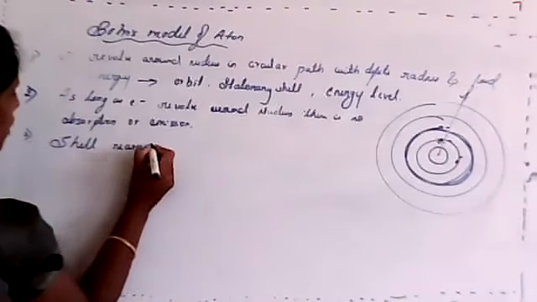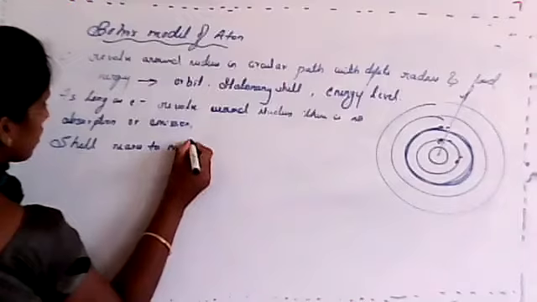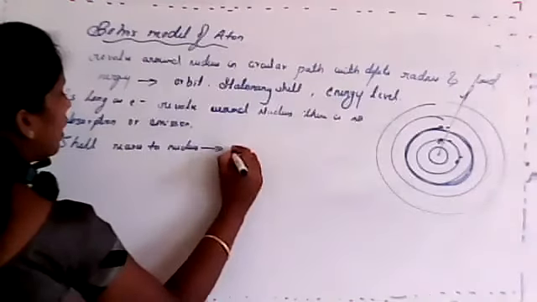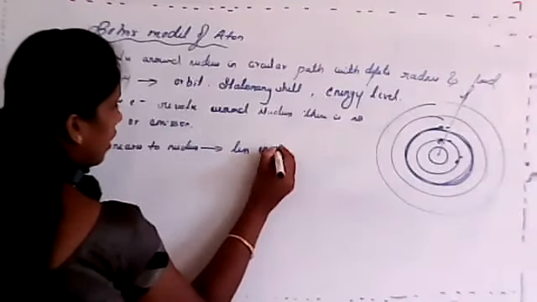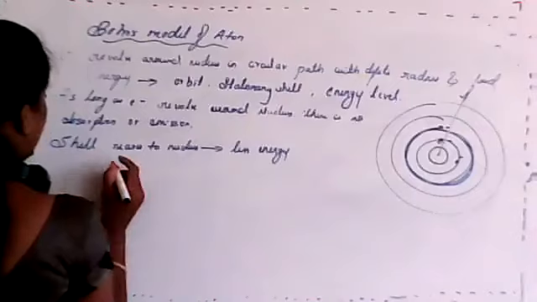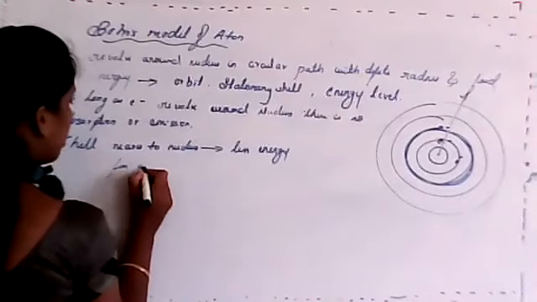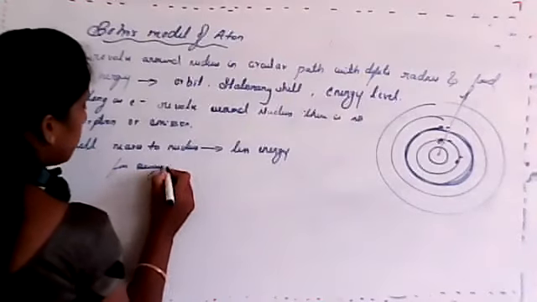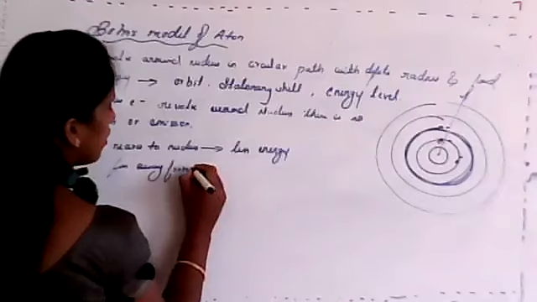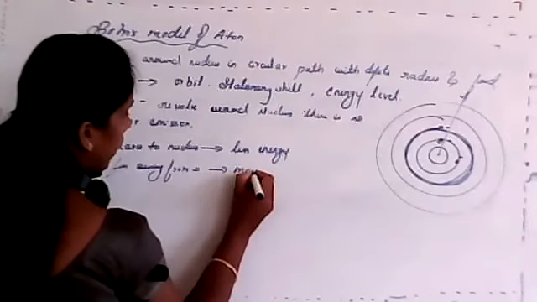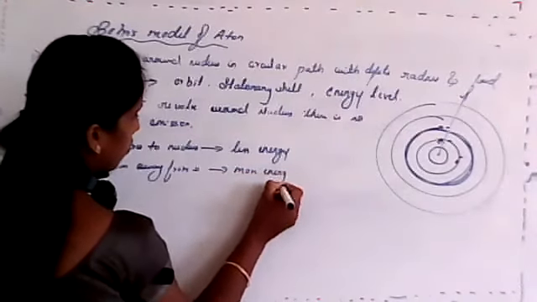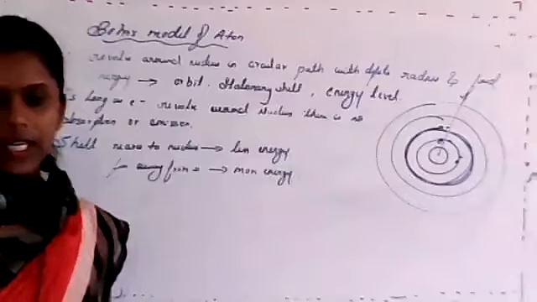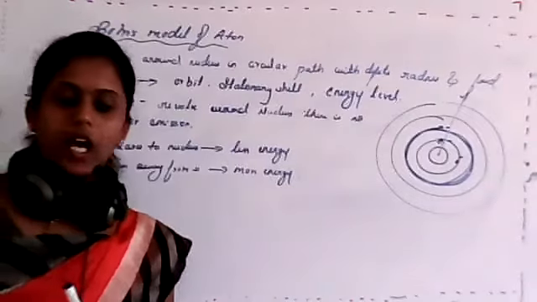Shells nearer to nucleus have less energy, and shells which are far away from nucleus have more energy. Is this clear? Okay.